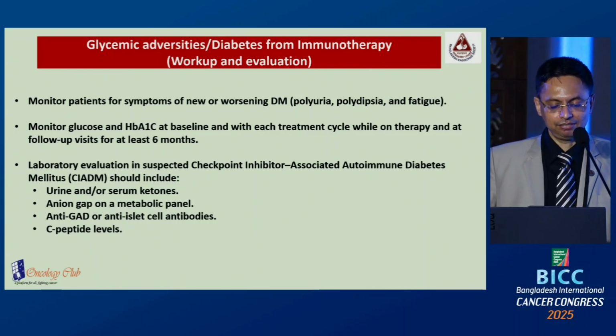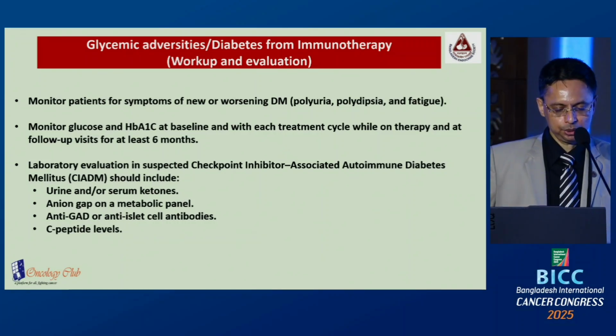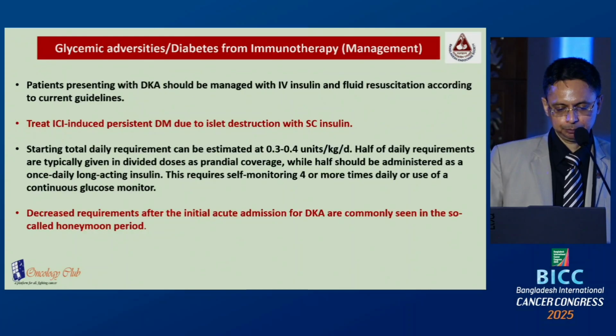There is also a term, immune checkpoint inhibitor associated autoimmune diabetes mellitus. There is a production of antibody which can lead to the development of diabetes with features very similar to type 1 diabetes. You should check urine or serum ketone and anion gap on the metabolic panel. Some antibodies should be checked also, and the C-peptide level.